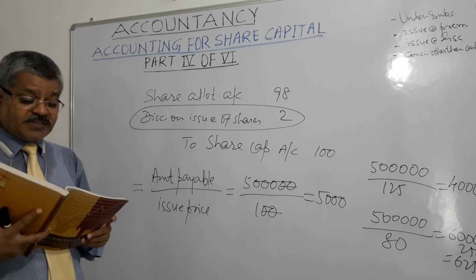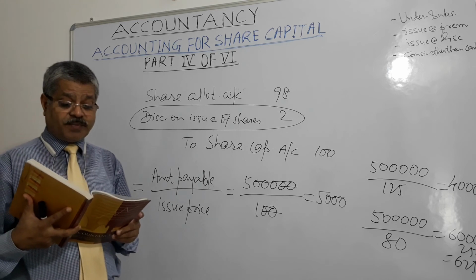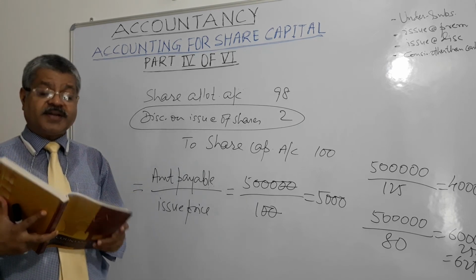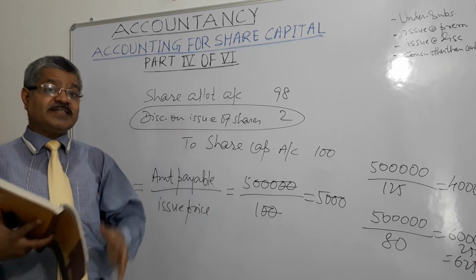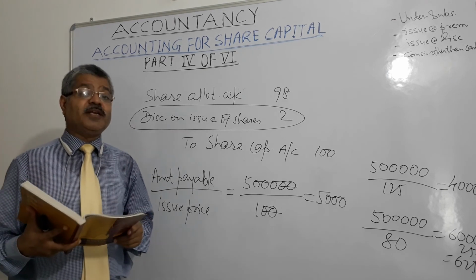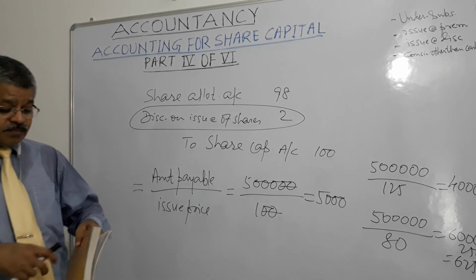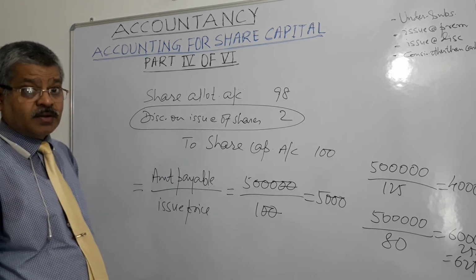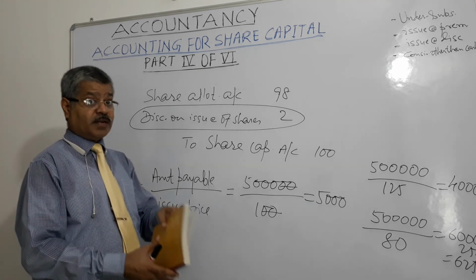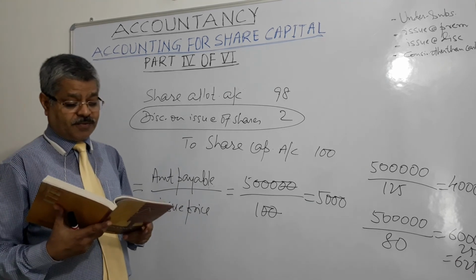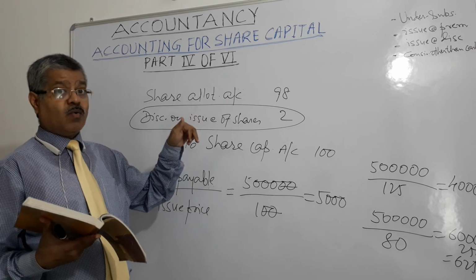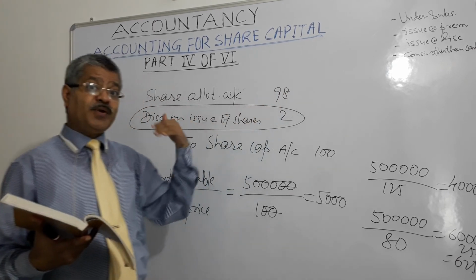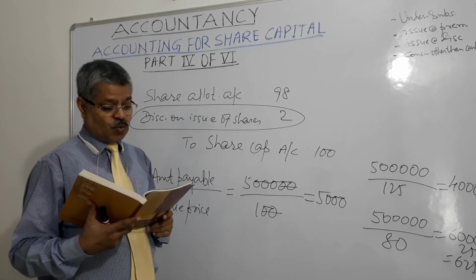The resolution must specify the maximum rate of discount at which the shares are to be issued, but the rate of discount must not exceed 10% of the nominal value of shares, right? If the nominal or par value of share is 100 rupees, the discount should not be normally more than 10%, 10 rupees. However, the government may allow in specific circumstances to go beyond that 10% also.